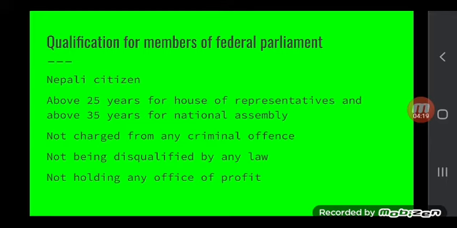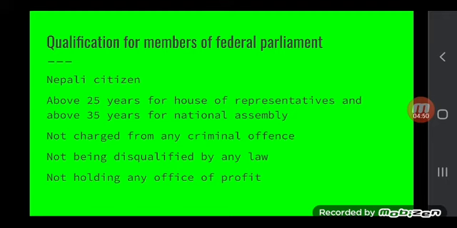The person should not be charged with any criminal offense, should not be disqualified by any existing laws, and should not be holding any office of profit. These are the qualifications to be a member of the federal parliament.